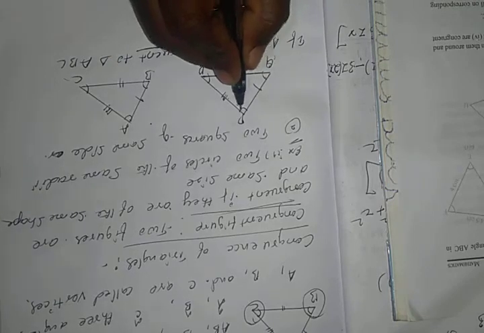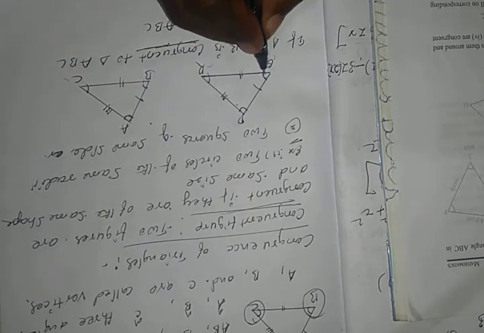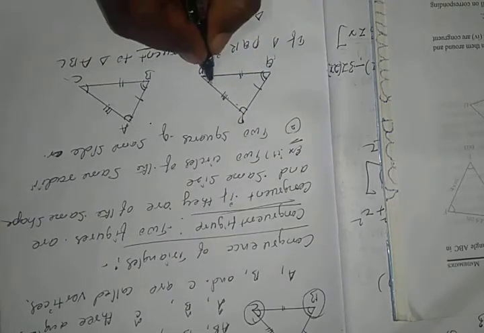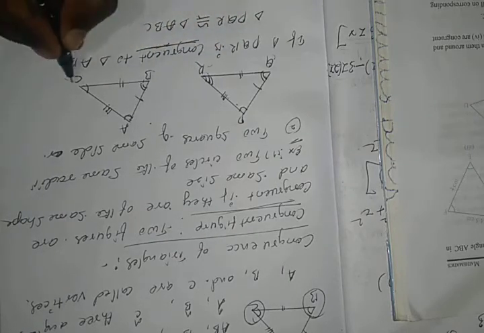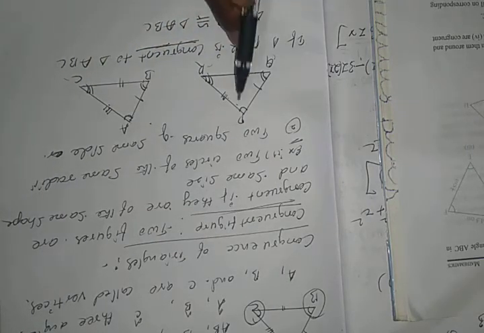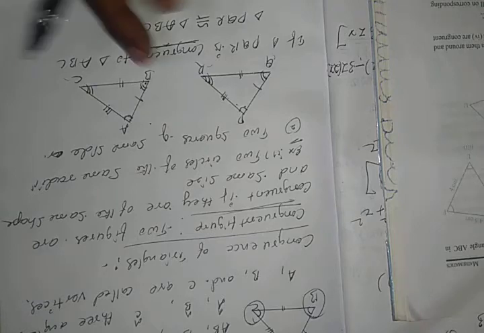Once again, first angle equals first angle, second angle equals second angle, and third angle equals third angle. If the first angle is not equal to the second angle, or the third angle is not equal to the second angle, then this is not congruent.